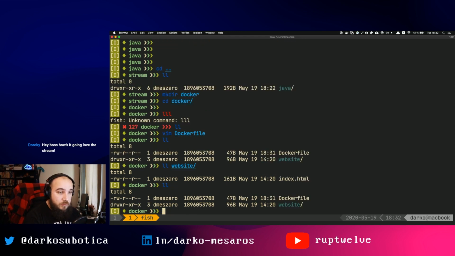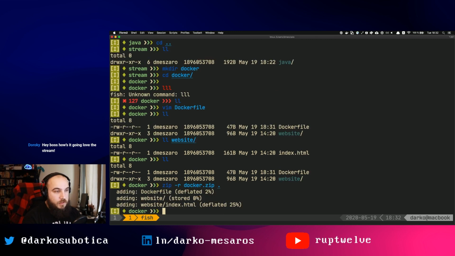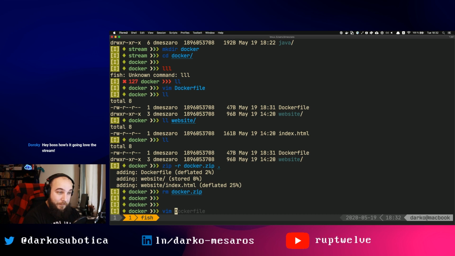So first of all, because we're not using a proper code repository, we're going to be using S3 again. Let's zip all of these things. So zip -r docker.zip, and that's it. So it's going to add all the things. Shoot, we forgot something. rm the zip. Let's add a build spec file, right?